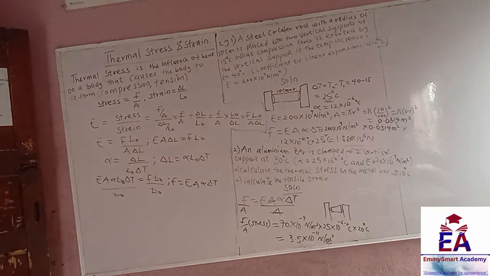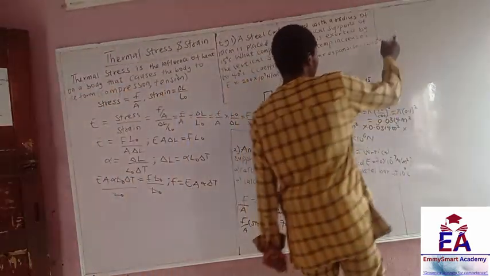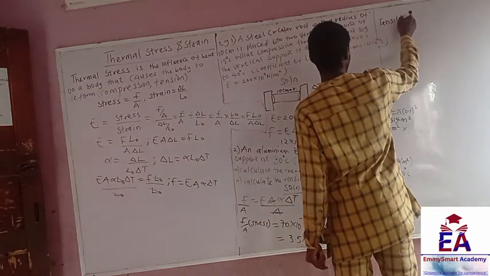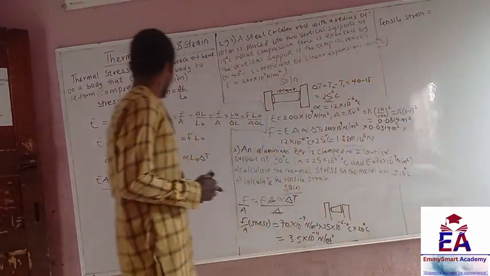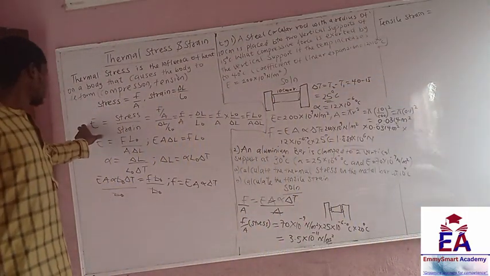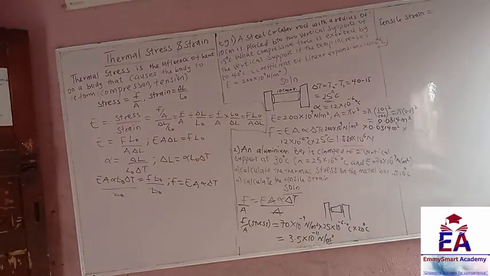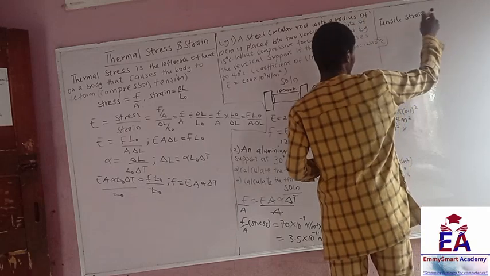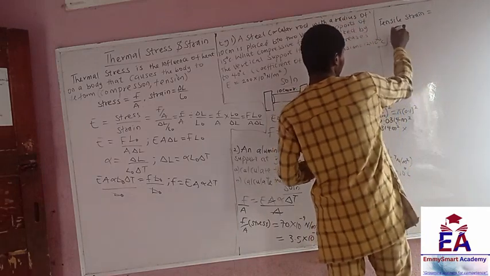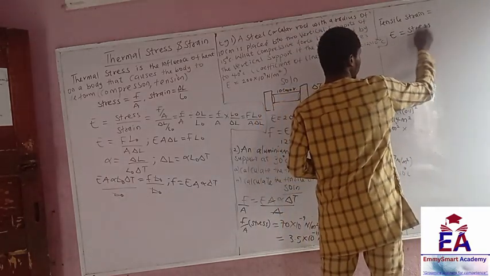Okay, so we have to calculate the tensile strain. Remember that this is Young modulus. Young modulus is stress all over strain.